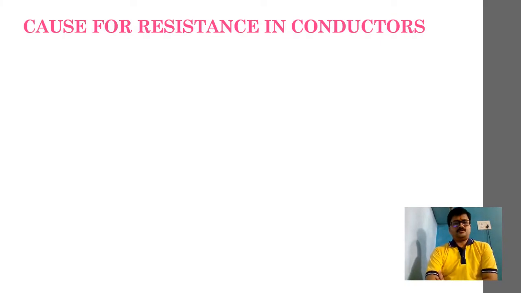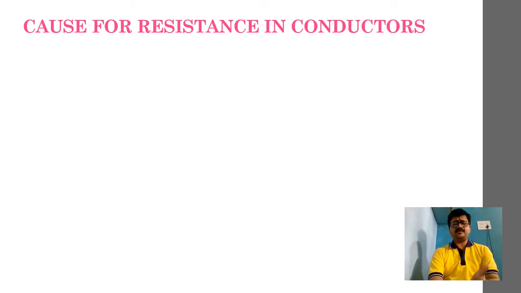So now, cause of resistance. If you remember my first session and second session, in those two sessions I told you regarding the motion of charge carrying particles under the action of an electric field. Remember that when charge carrying electrons start moving inside a conductor in the direction opposite to the applied electric field, they are called drifted electrons.